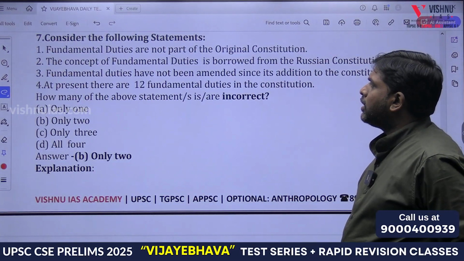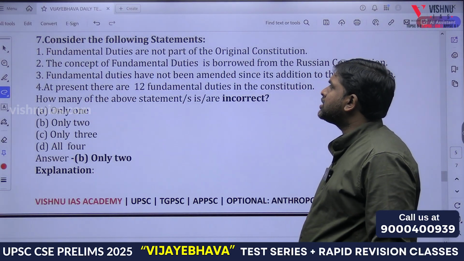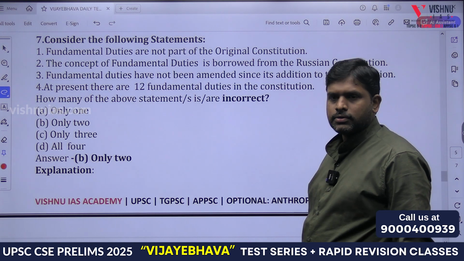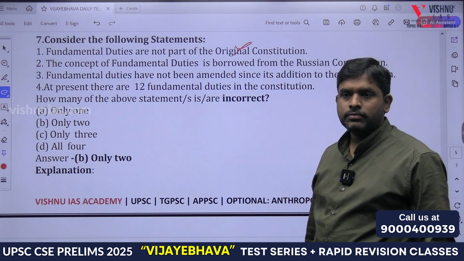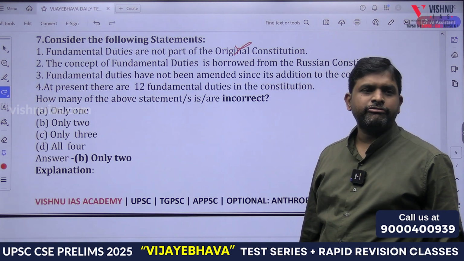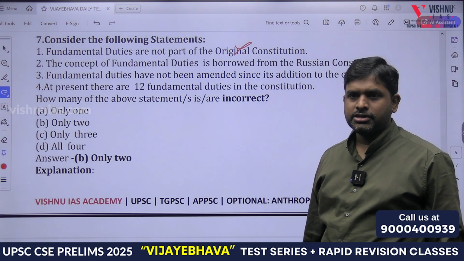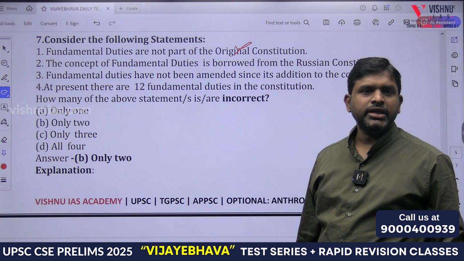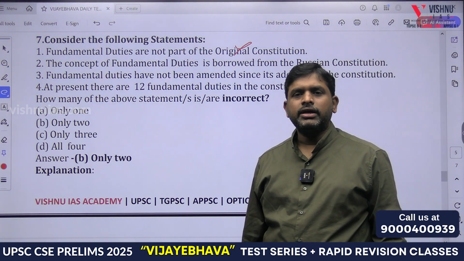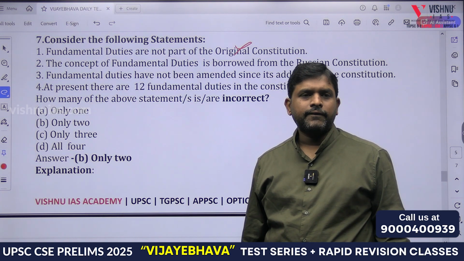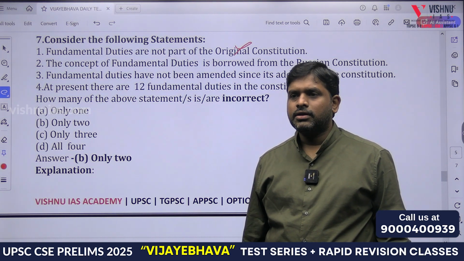Yes, next. Consider the following statements. Fundamental duties are not part of the original Constitution. When were they added? By the 42nd Amendment, 1976, on the recommendations of the Swaran Singh Committee. How many fundamental duties were there originally? 10. What was added again? The 11th. What is the 11th?